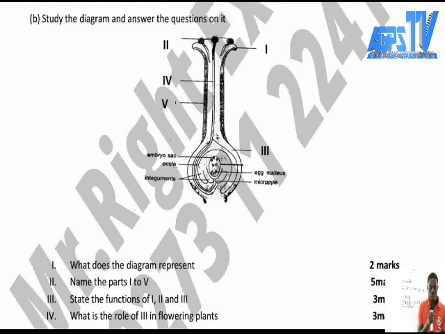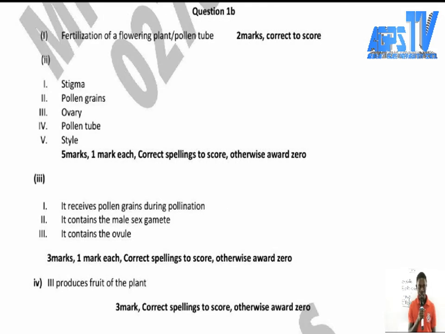The last one: what is the role of II in flowering plants? Without wasting my time, let's go to the marking scheme and answer the question. Look at the comment over there. The answer is important, but the most important is the comment. You have to look at the comment before you answer. 2 marks, correct to score. It means that if you write any other thing, you'll be awarded 0. Take note of that.